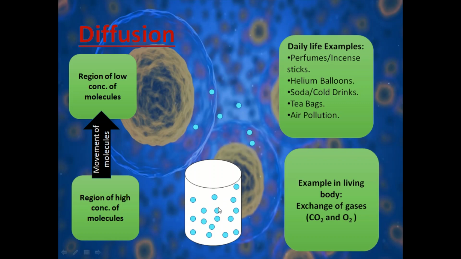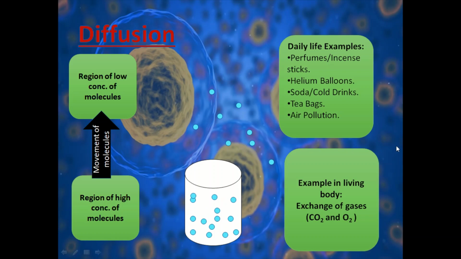The movement of molecules from its higher concentration to the lower concentration. And it will continue until the concentration gradient has been eliminated. That means until the concentration of both the systems becomes equal. Okay, so this is an example of diffusion.